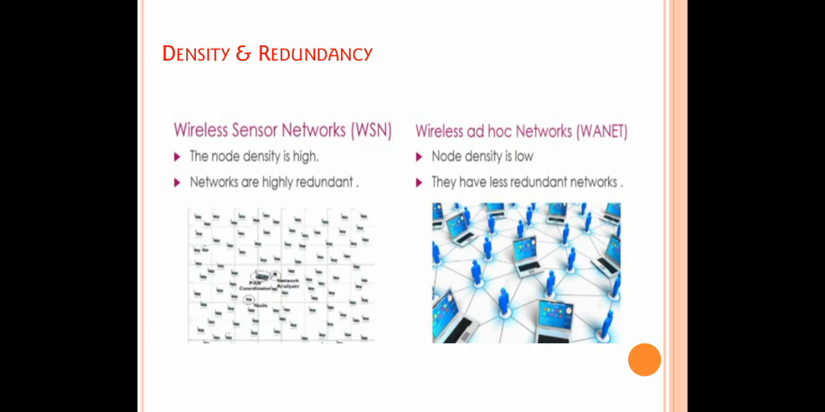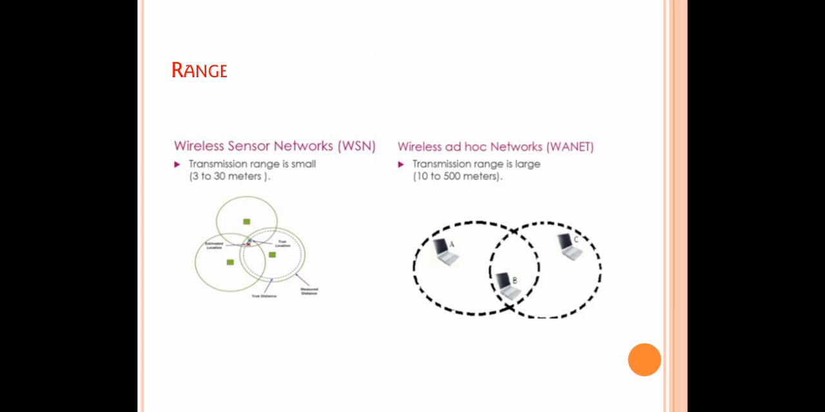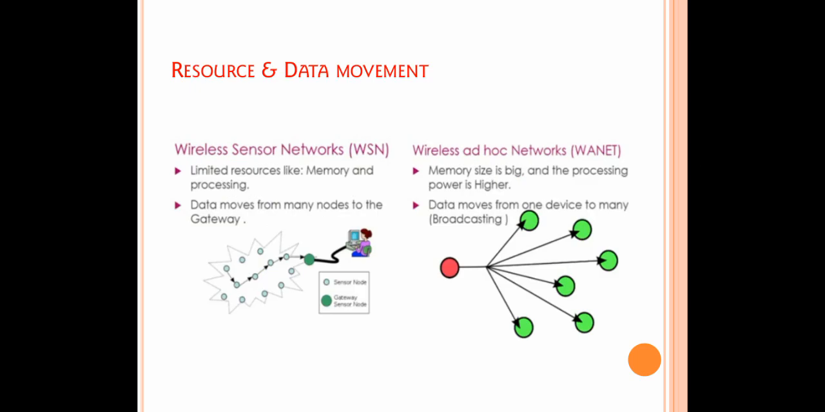Whereas in a wireless ad hoc network, the density is low; only a few nodes are placed in an area for the communication, and the redundancy is also low compared to the WSN. These are not able to withstand environmental conditions or harsh or hot areas. Next, range. The transmission range of WSN is only 3 to 30 meters, whereas in a wireless ad hoc network, the transmission range is 10 to 500 meters.